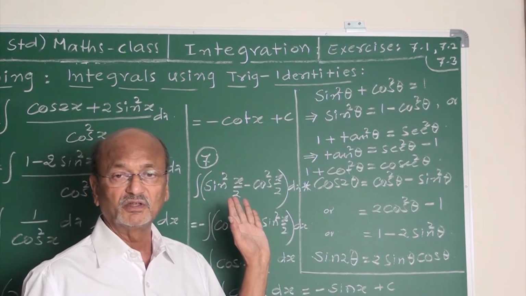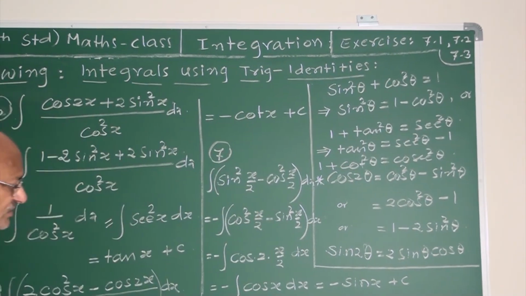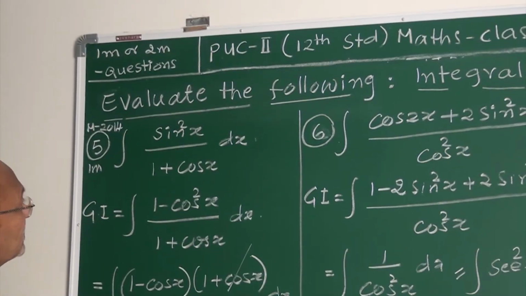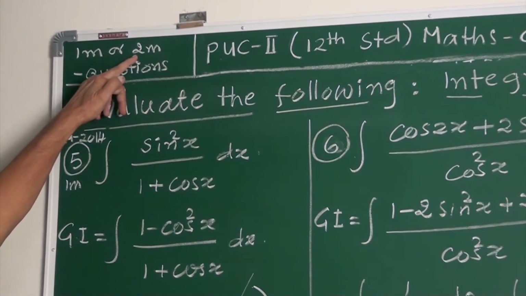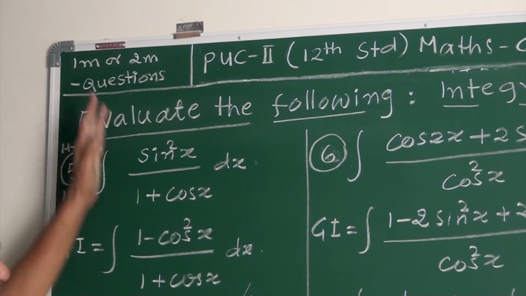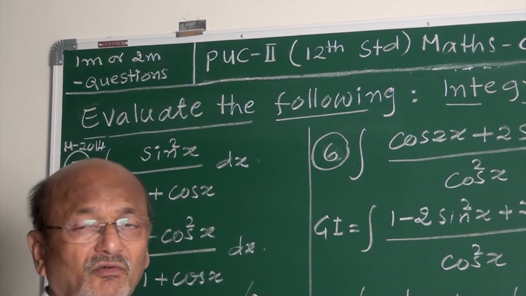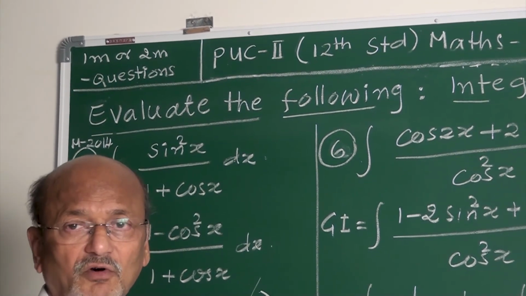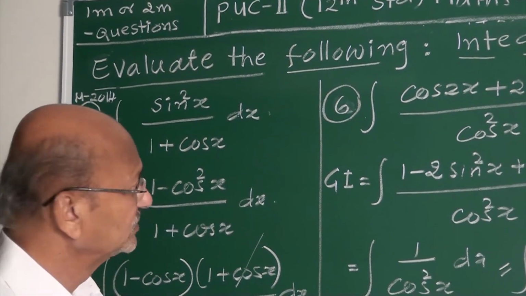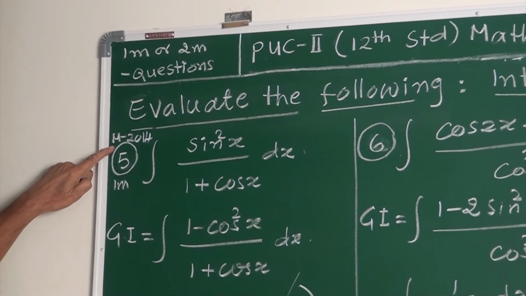Now I want to do some examples based on these identities. Evaluate the following. Again, all these come under either 1 mark or 2 mark questions. It all depends upon the examiners, my friends. Very simple examples definitely go for 1 mark; with a few more steps, they may go for 2 marks. My friend, this is the first example given in the March 2014 examination.